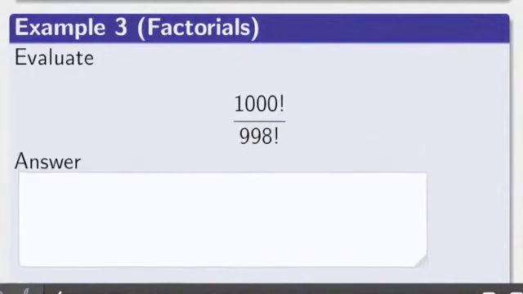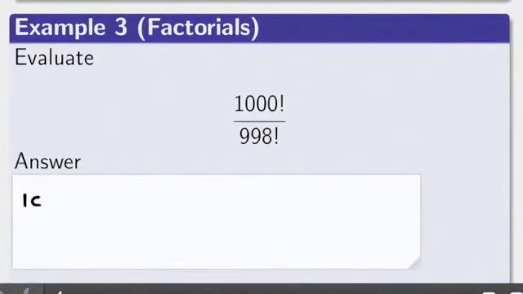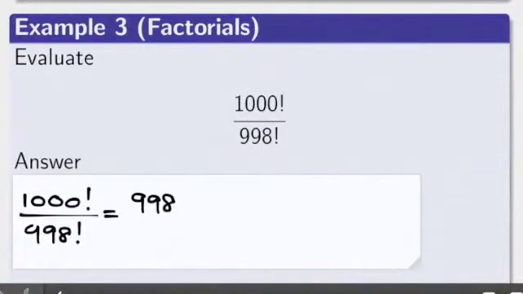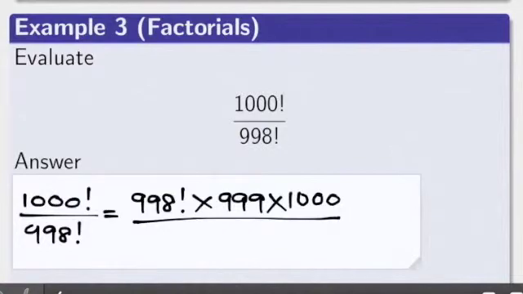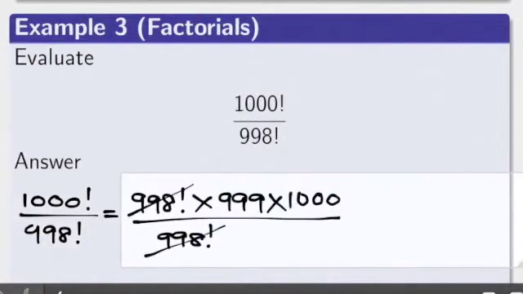Example 3, evaluate 1000 factorial over 998 factorial. 1000 factorial can be written as 998 factorial times 999 times 1000. In the denominator, we'll write 998 factorial. The 998 factorial in the numerator can cancel with the 998 factorial in the denominator to obtain the final answer of 999,000.